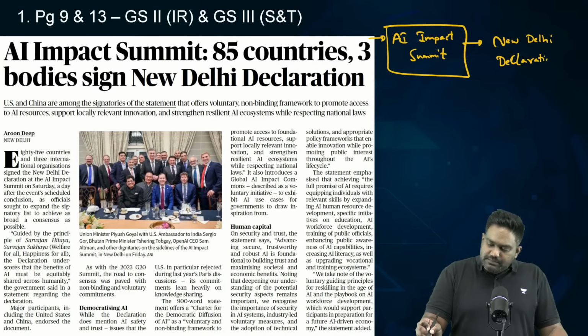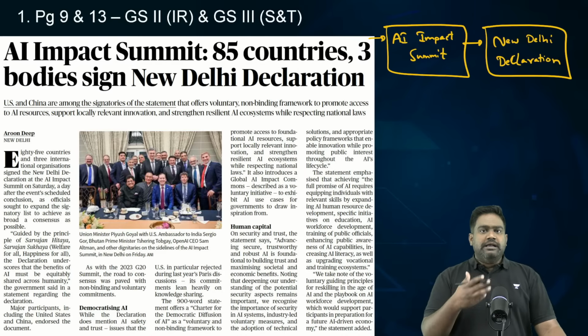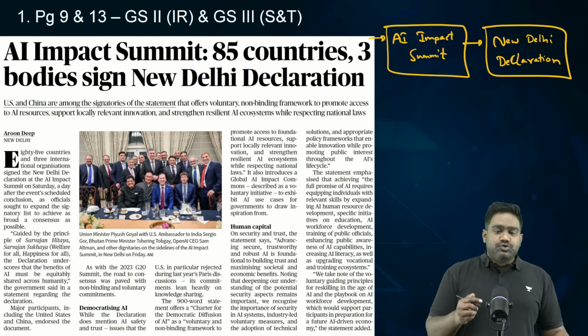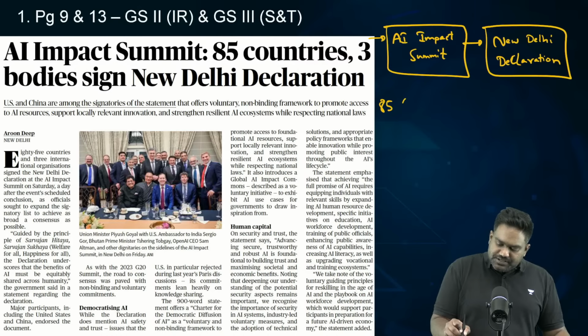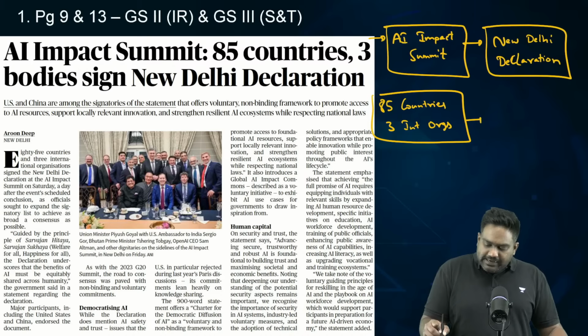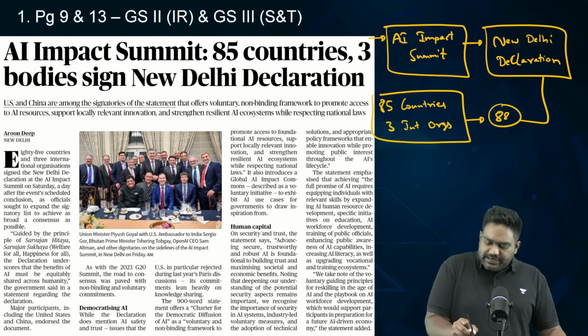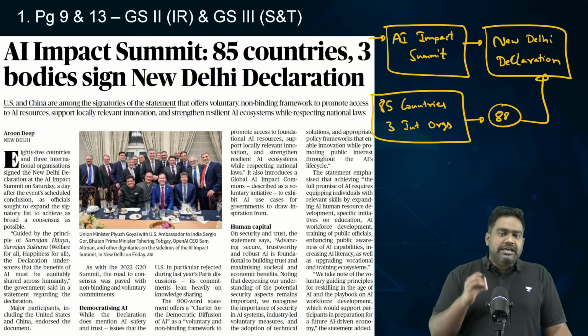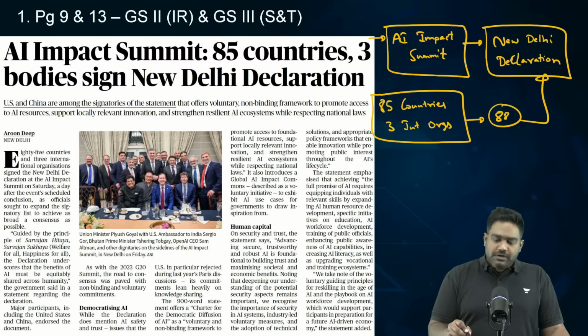This in itself is a big milestone and a big achievement for Indian diplomacy because India has managed to bring around 85 major countries and 3 international organizations. So, in total, 88 participants have signed the New Delhi Declaration, including major powers in the field of artificial intelligence, such as the United States, China, France, and others. That's what makes the AI Impact Summit very eventful, and it again highlights India's role in global diplomacy.